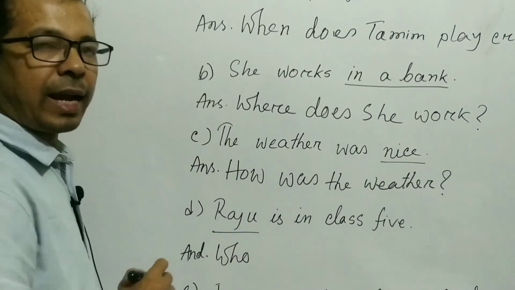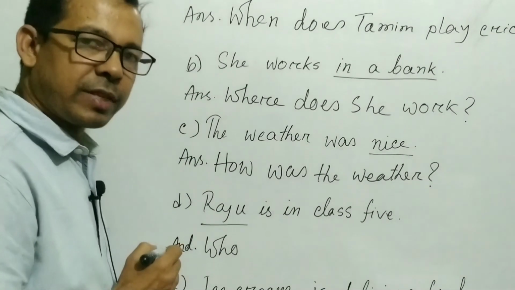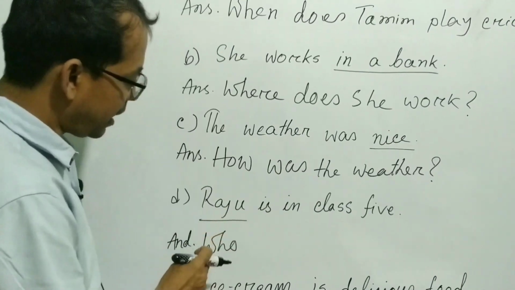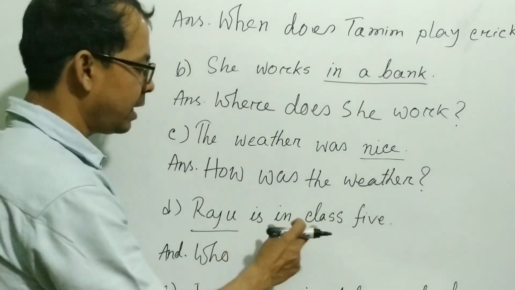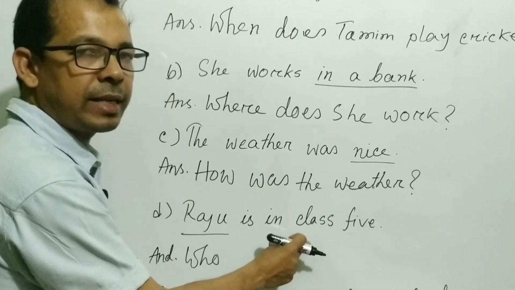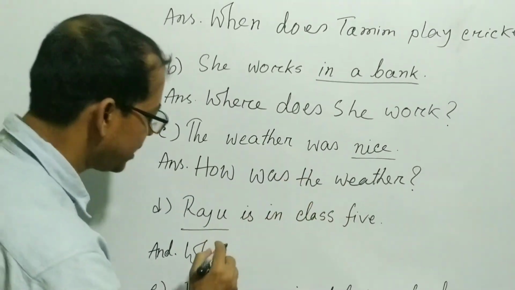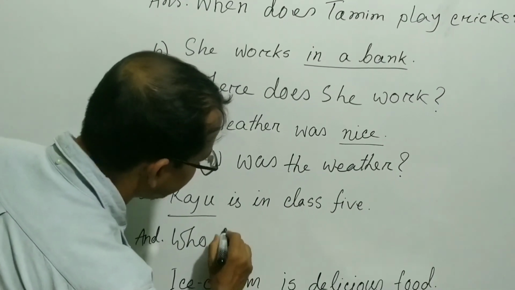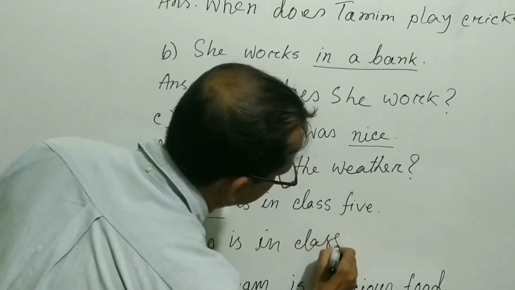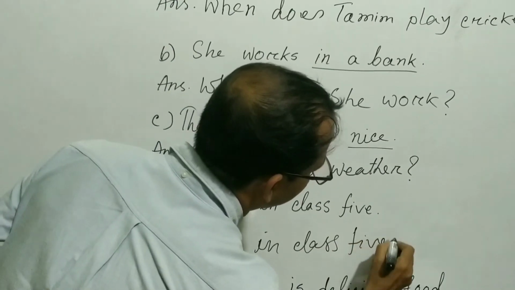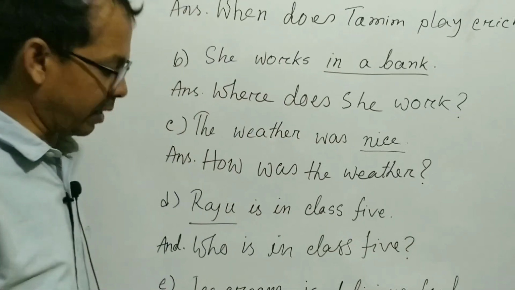Then, I also said that if the WS word is used instead of the subject, then other words of the sentence will be written. Okay, so right here, who is in class 5, then question mark will be given.